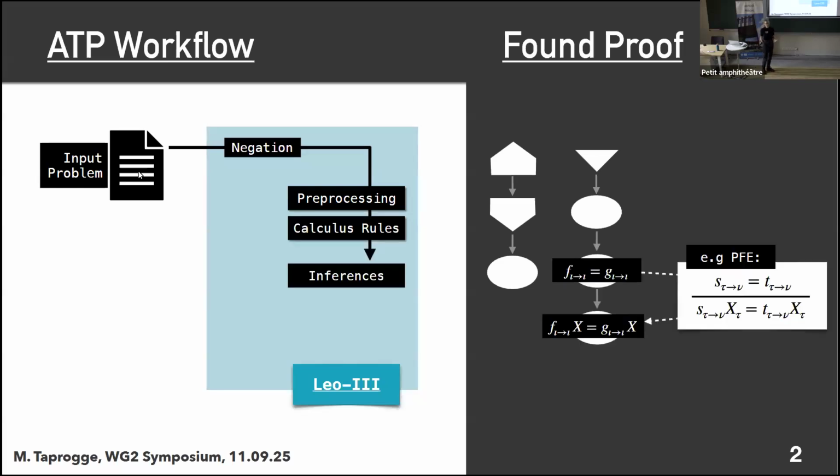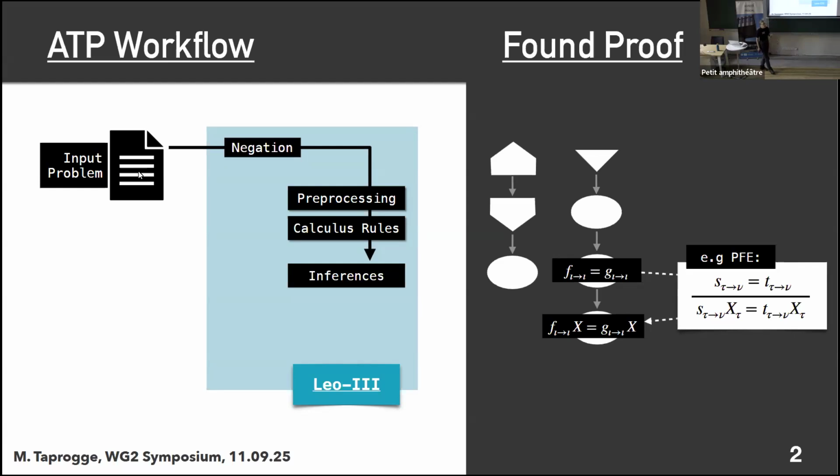One of the rules that we have in Leo3 is called PFE. That's the one that you can see here. And PFE basically just tells us that from the equality of two functions, we can derive that the two functions are still equal on any argument. This is symbolized by this x, which is just an implicitly quantified variable. So in a concrete proof, we may, for instance, have one step, which is f equals g for two functions, and then from that, we can derive f x equals g x. This is one of the inference rules that we, for instance, have in Leo3.